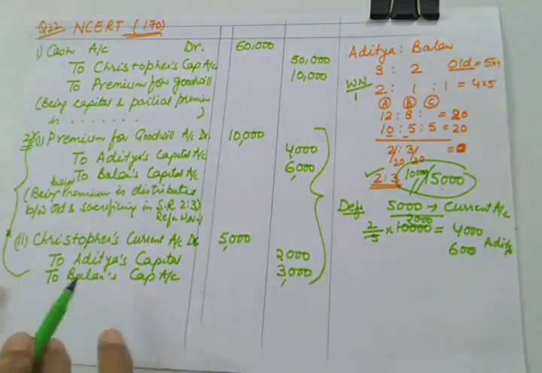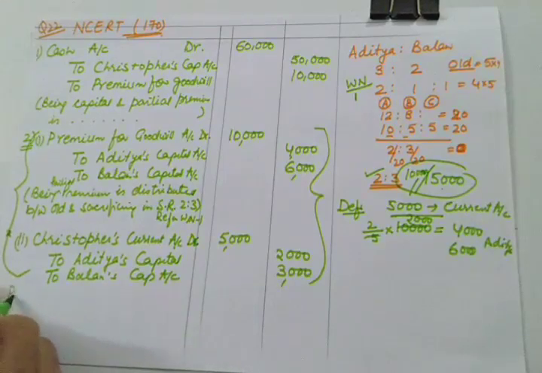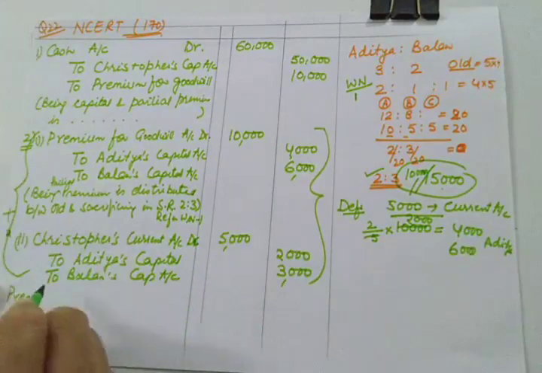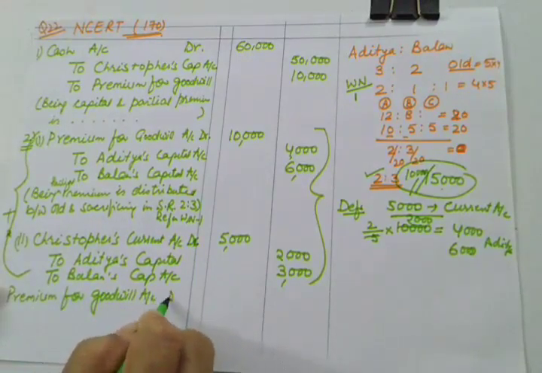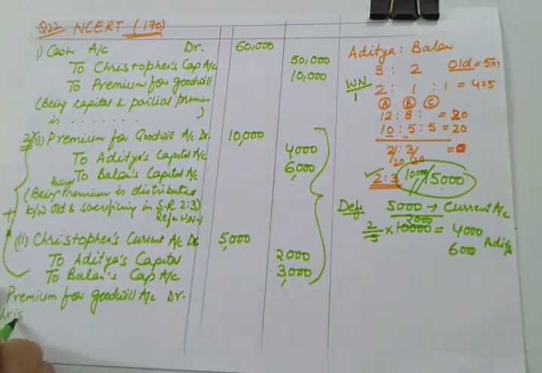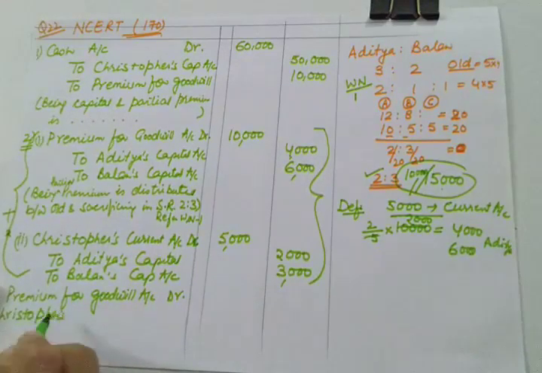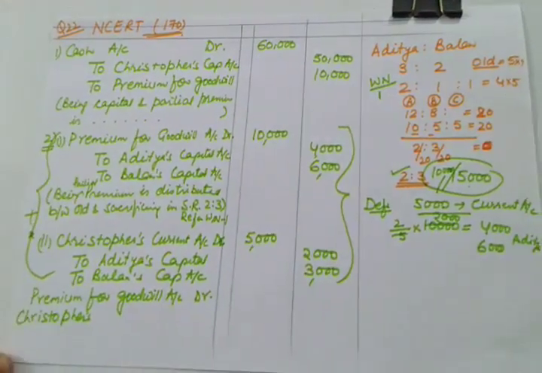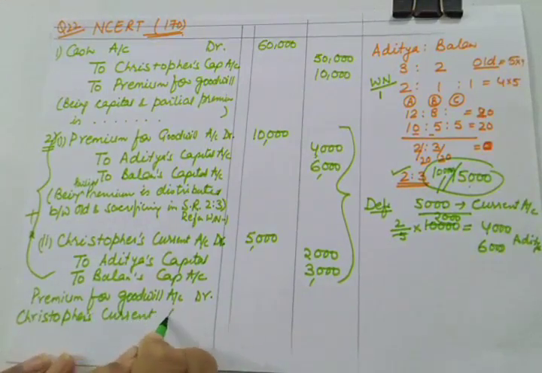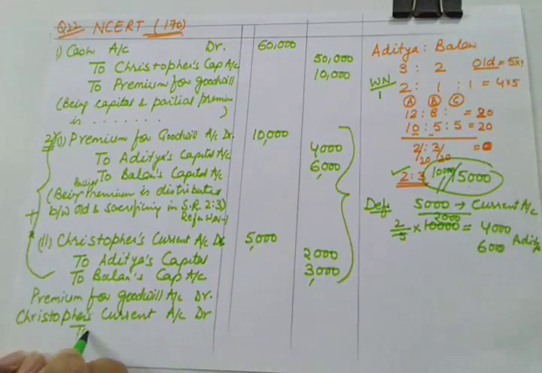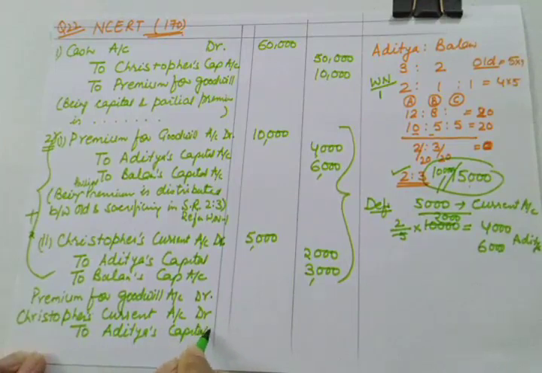And now we'll be passing a combined entry for this. Can you pass the combined entry? The combined entry will be premium for goodwill account debit, Christopher's current account debit, to Aditya's capital account and to Balan's capital account.